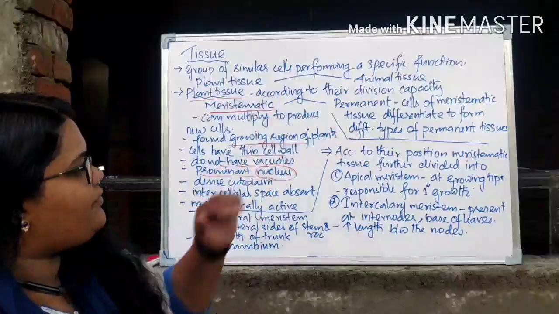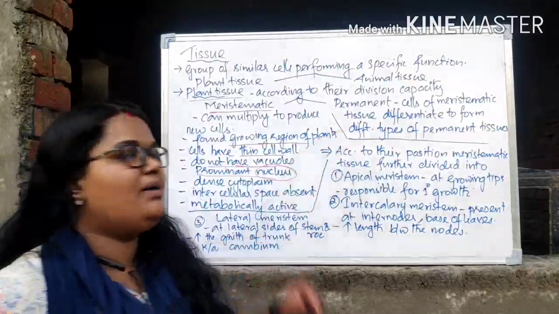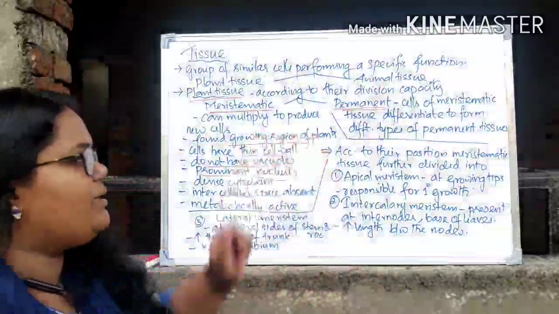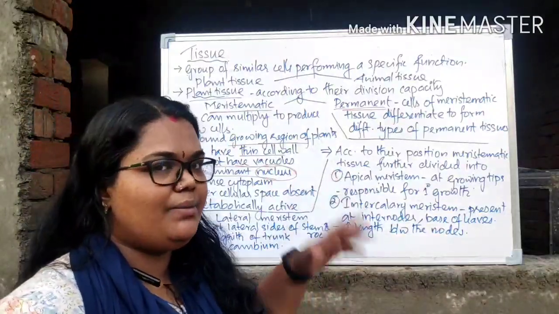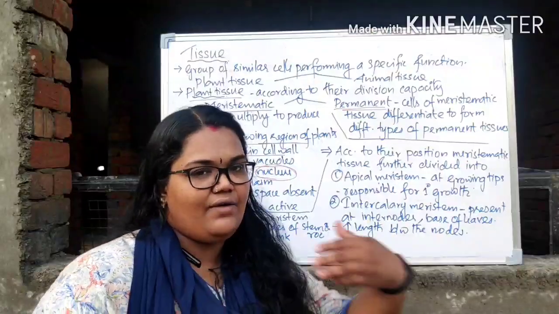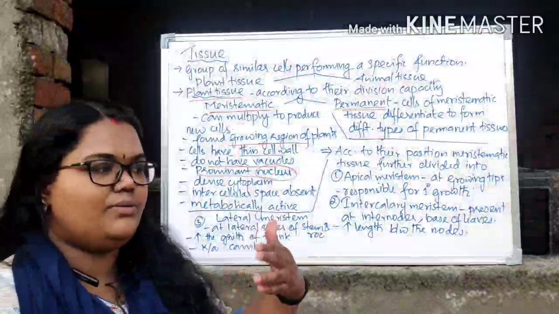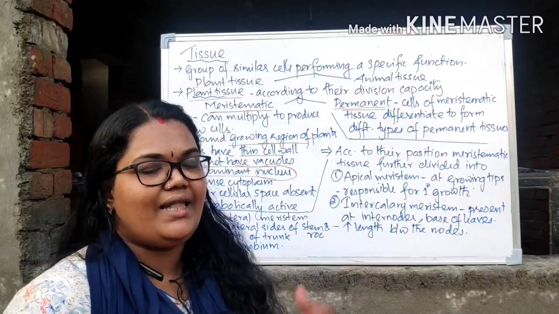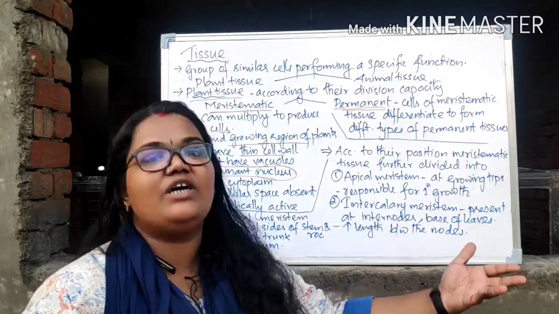Now the second type of plant tissue is permanent tissue. From the name itself, you can easily understand what is meant by permanent tissue. These permanent tissues are actually the meristematic tissue itself. After some division, these meristematic tissues will stop their division and they will acquire some specific function.